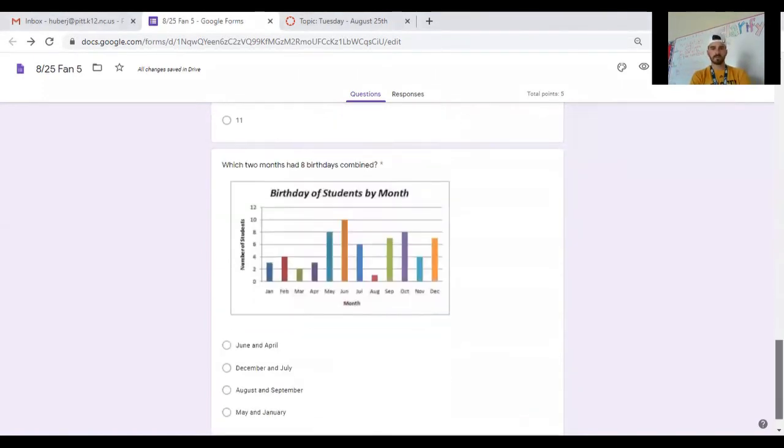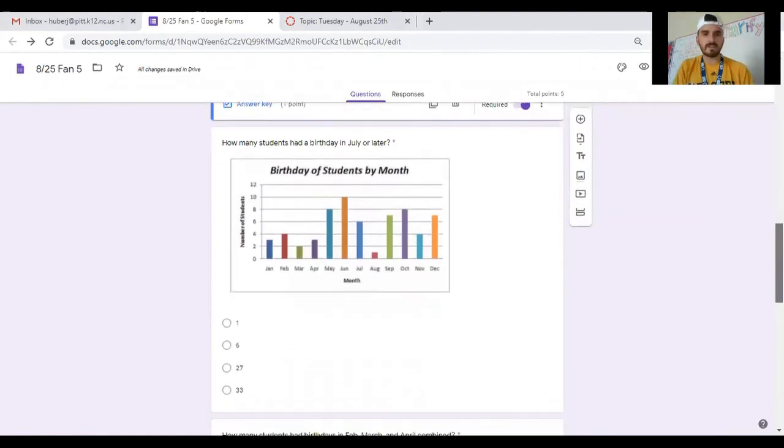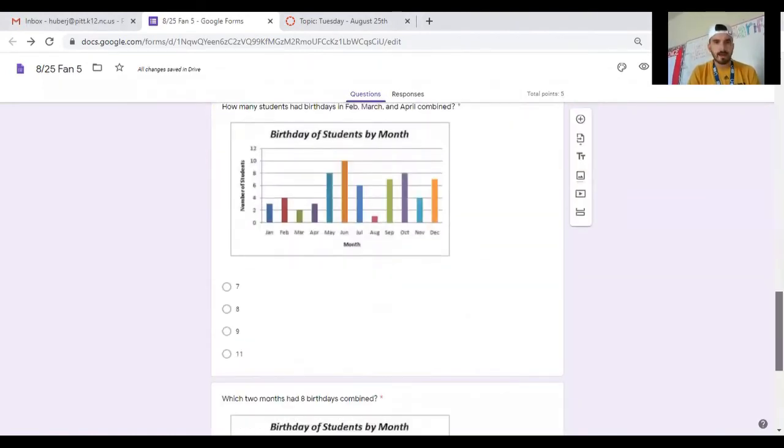And moving on to, I think this is 4. This is 4. How many students had birthdays in February, March, and April combined? There's another keyword there that we've talked about. So we're only focused on a few months.